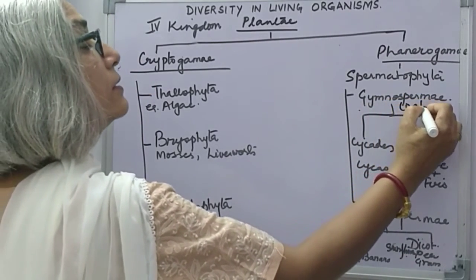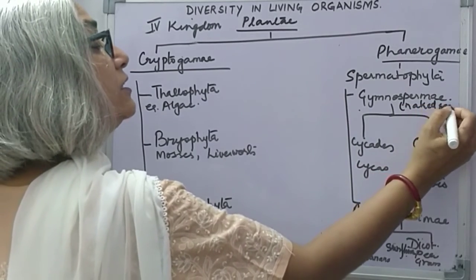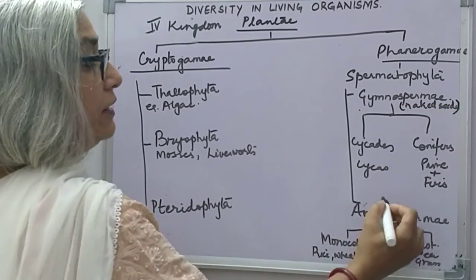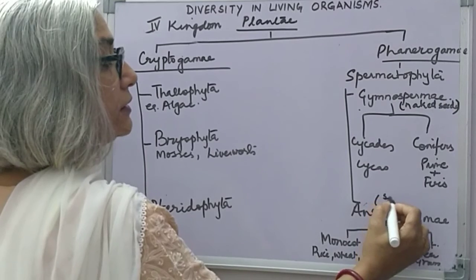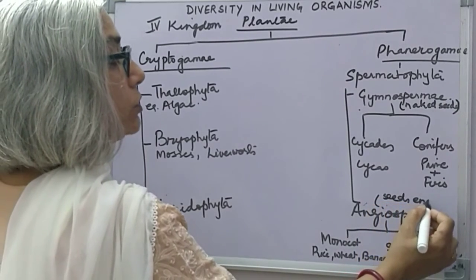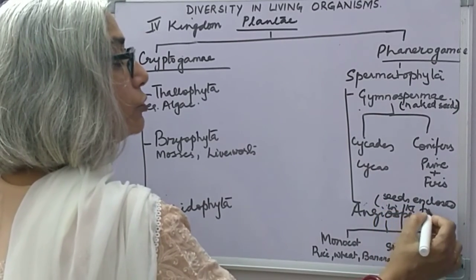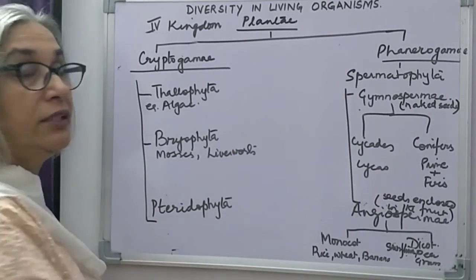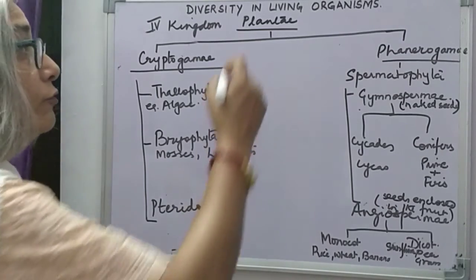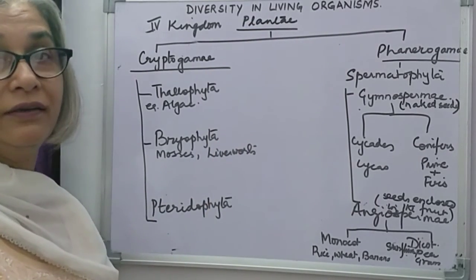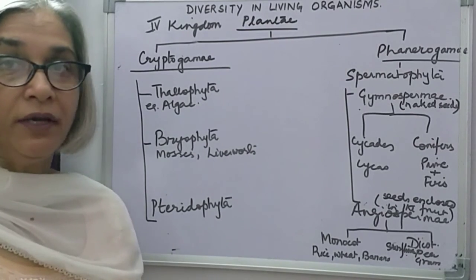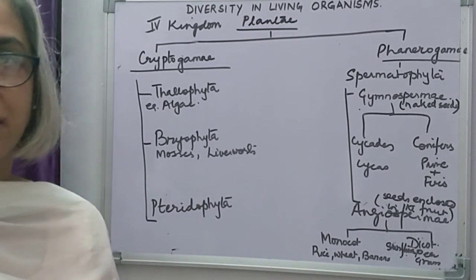These have naked seeds. These have seeds enclosed in the fruit. So these are the major groups of kingdom Plantae. I'll stop here. That much is enough for today.